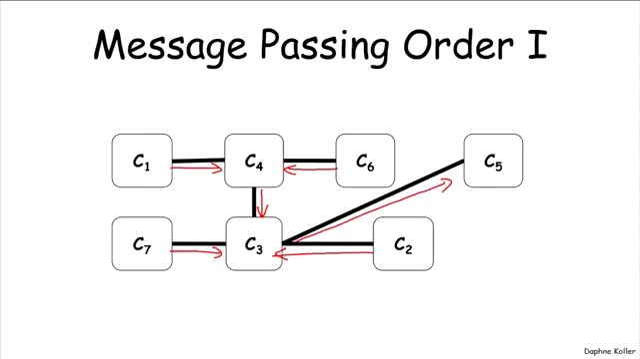And so now we can start passing in the other direction. So C5 can pass a message to C3. C3 can pass a message to any of C2, C7, or C4. And at this point, C4 can pass a message to both C6 and C1.